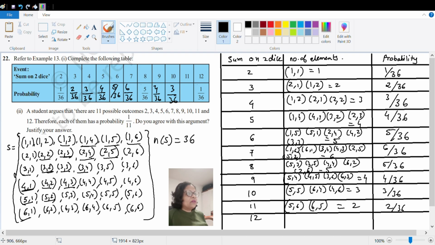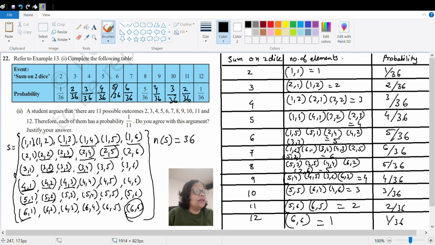And 12 की सिर्फ एक ही possibility है, that is 6 plus 6, that is 6,6, you will get 1, and in the table also you can see 1 by 36.